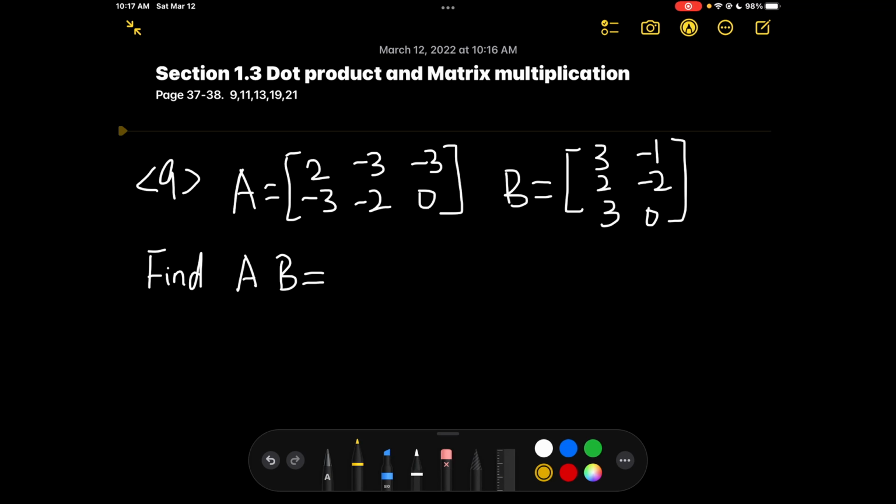So we got question 9, matrix A and matrix B, and we find the multiplication of the two matrices. For matrix multiplication, this is a 2 by 3 matrix, and this is a 3 by 2 matrix. The multiplication will result in a 2 by 2 matrix. So it is the corresponding dot product of the vectors.